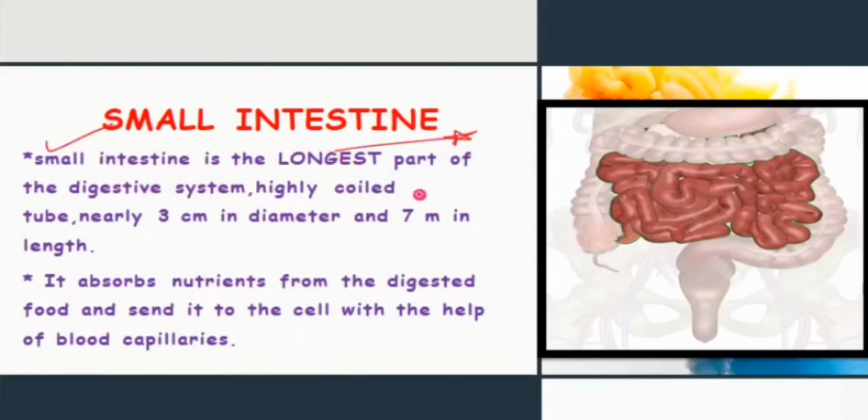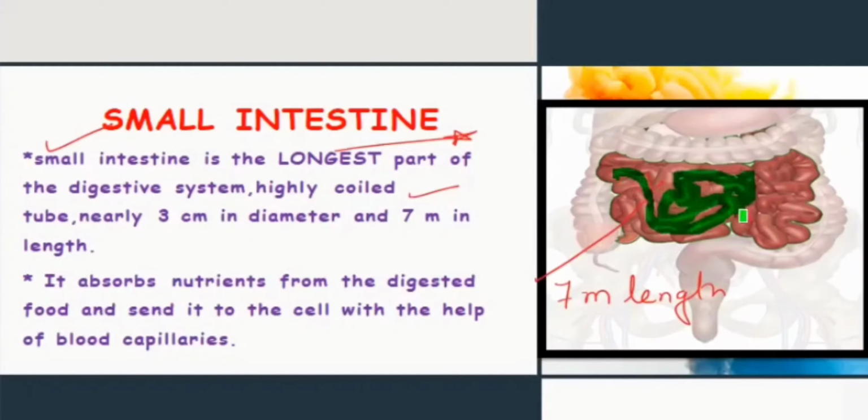It is highly coiled, as I have told you. It is 7 meters in length. As it is highly coiled, you can see over here how it is folded. Clear? So it is highly folded. So it is 7 meters in length. Next, it is about 3 centimeters in diameter.